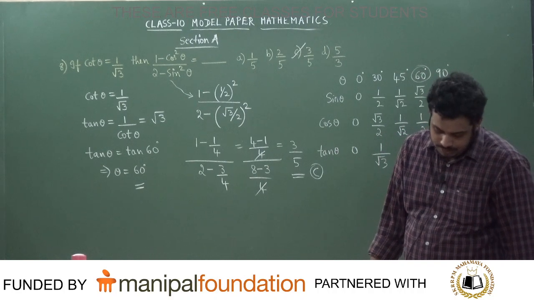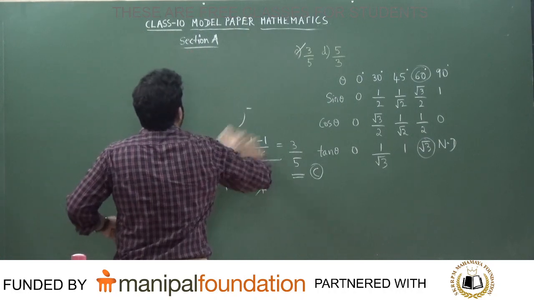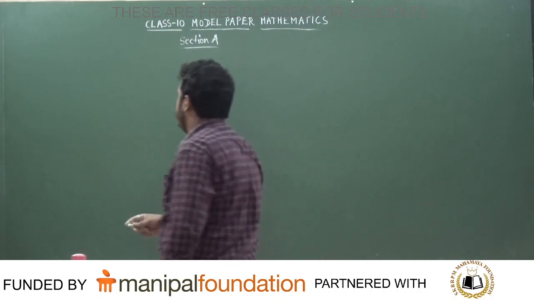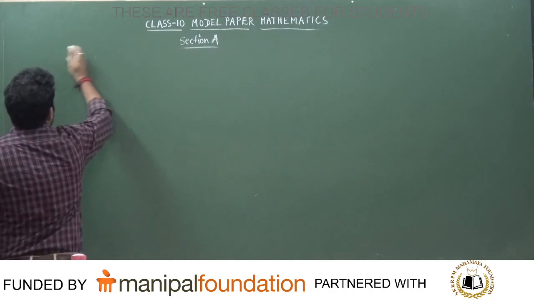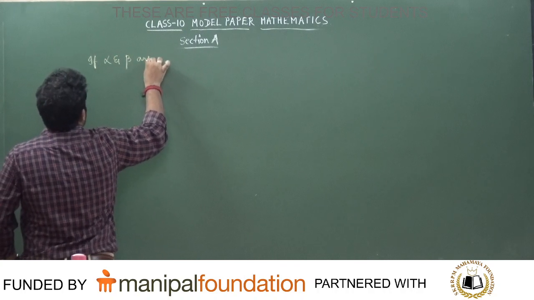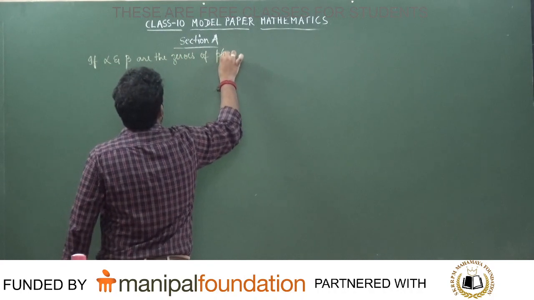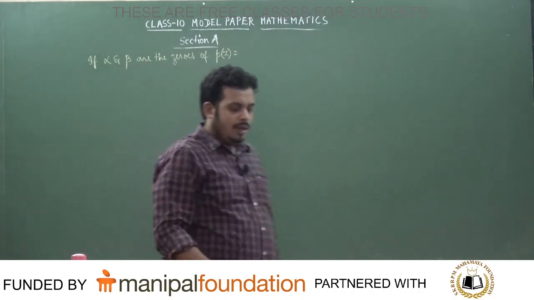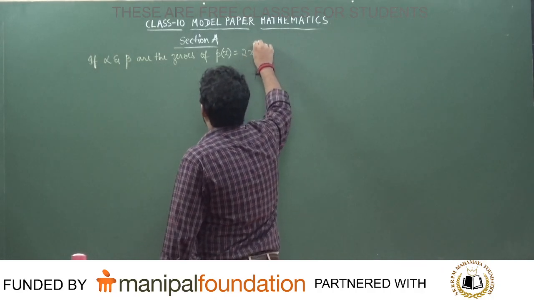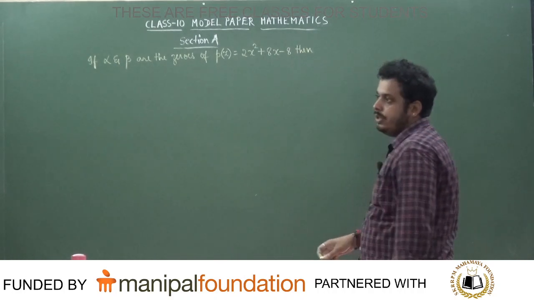Next one. If alpha and beta are the zeros of the polynomial p of x is equal to 2x square plus 8x minus 8, then what happens is the question.